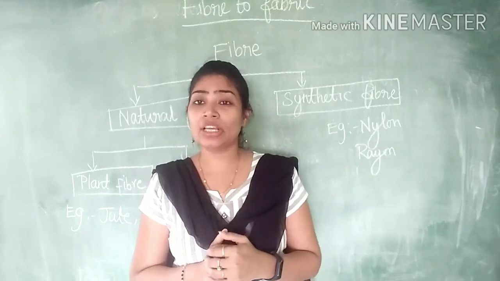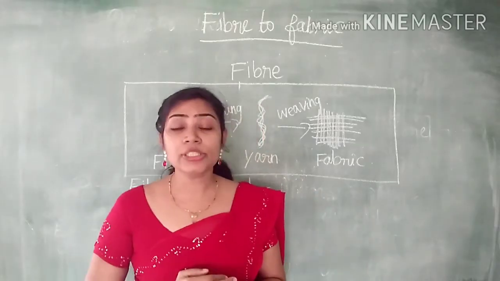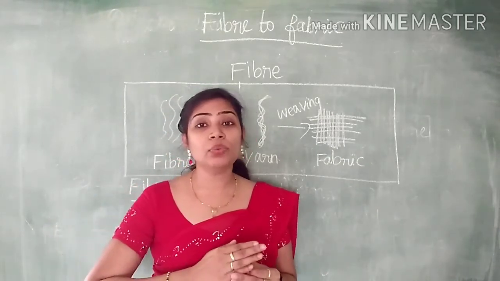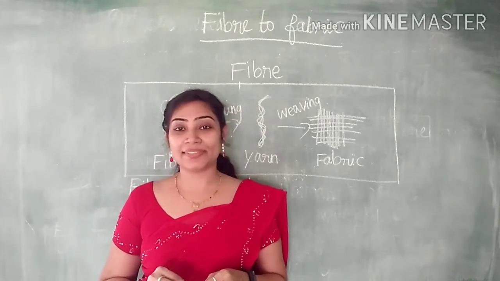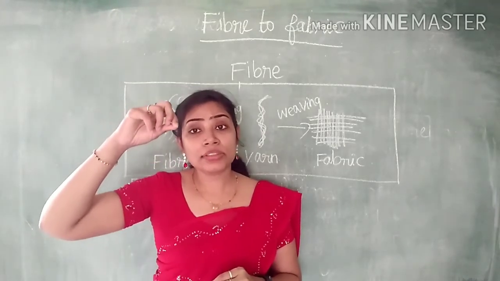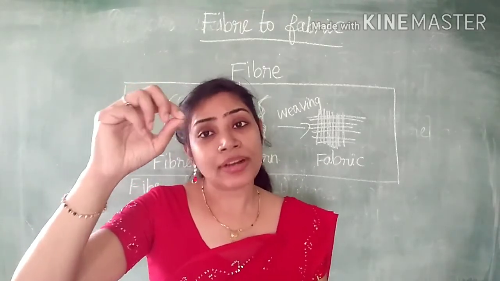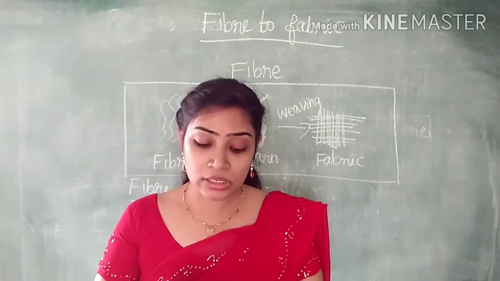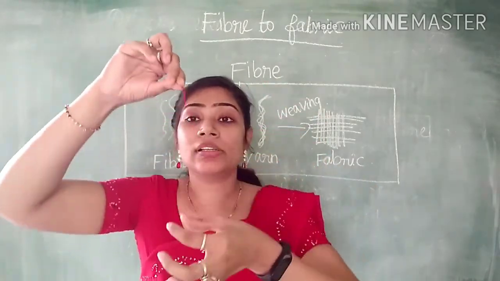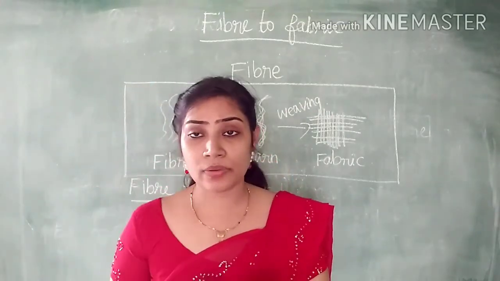So, let's move on to the next topic. We are going to learn the flow chart of how the fiber will be converted into fabric. So, you know very well what is meant by fiber? A thin continuous strand is called fiber. One or more fibers twisted together make the yarn.